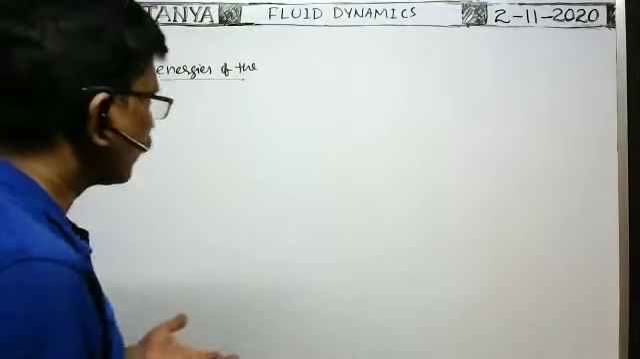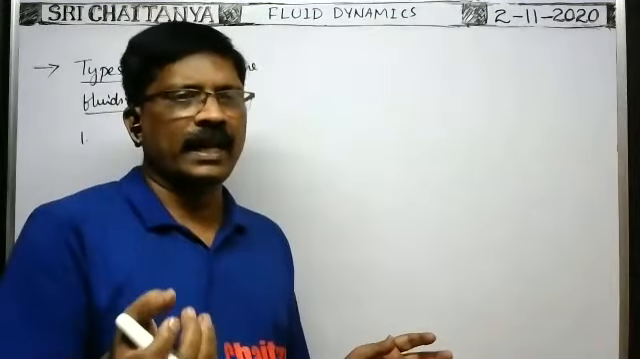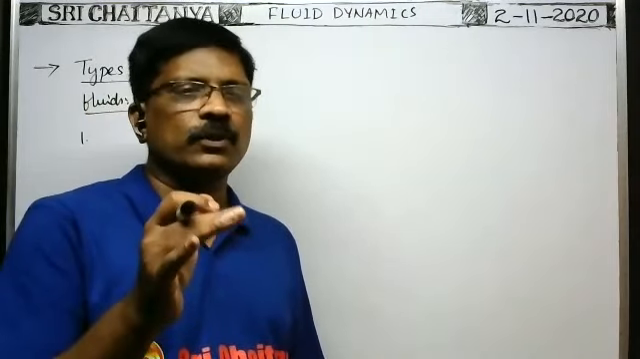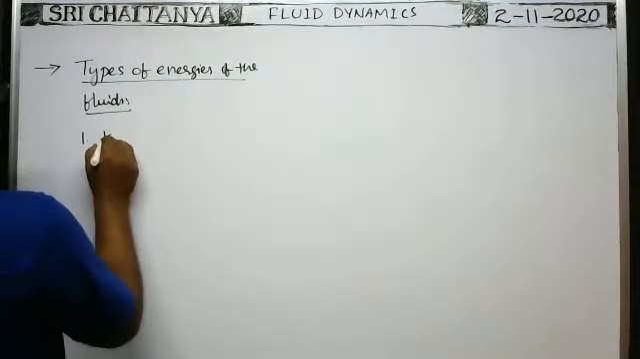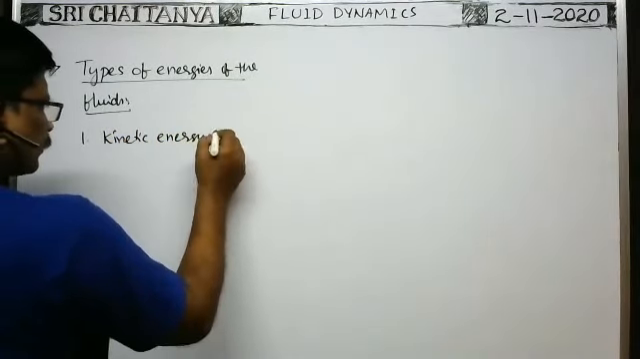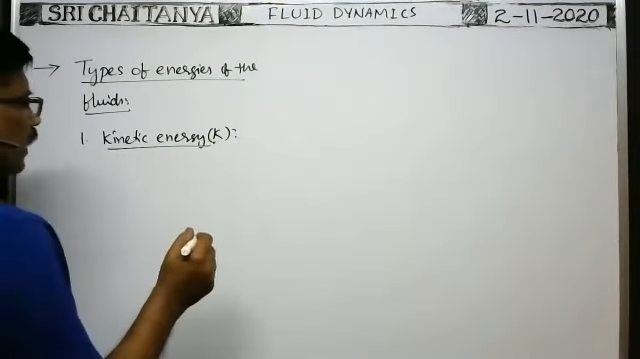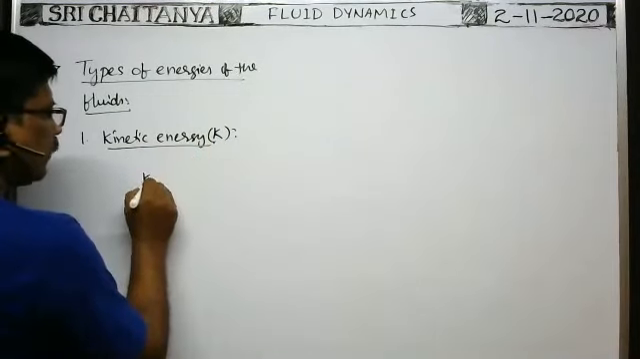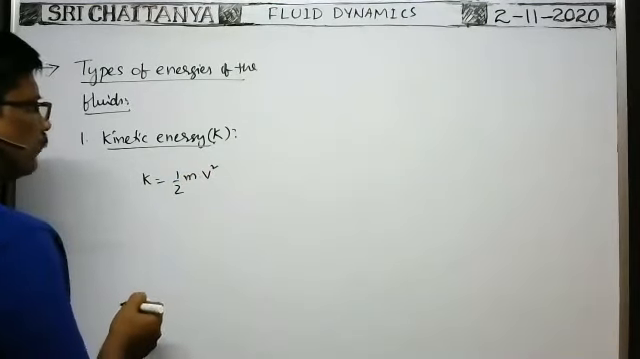One is, as usual, kinetic energy, because when the fluid is flowing from one place to another place, the fluid particles are having velocity. Due to that, the fluid particles are having kinetic energy. So in turn, the fluid has kinetic energy. Suppose the fluid is in flow with a velocity v, then the kinetic energy of the fluid is equal to half into mass of the fluid into velocity square.